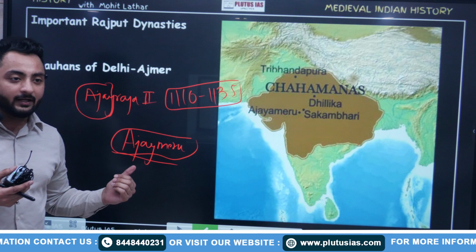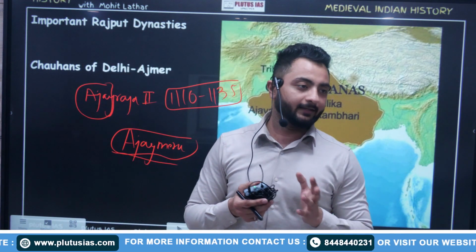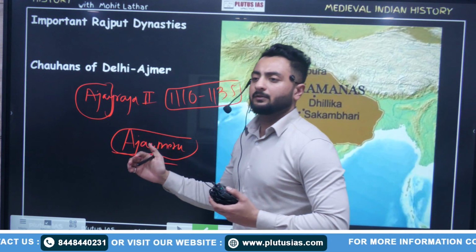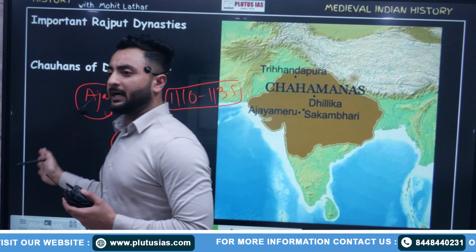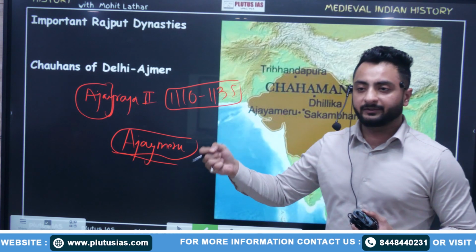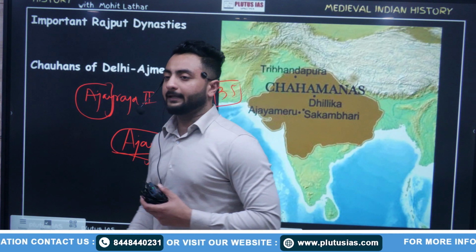Who made it originally? It was Ajay Raj II of the Chauhan dynasty. So you can write it down or remember this fact: it was Ajay Raj II's Sanskrit Pathshala at Ajmer, which was converted to Adhai Din Ka Jhopda later on by Qutubuddin Aibak.